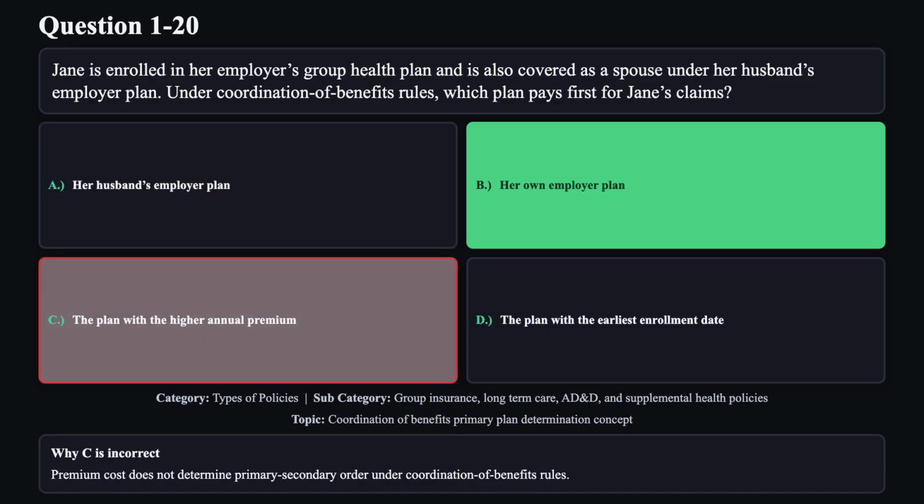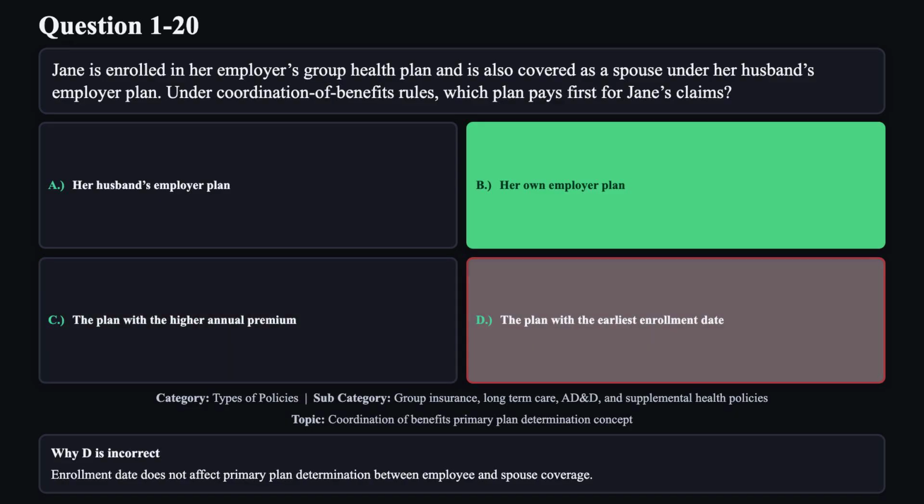Reason C is not correct. Premium cost does not determine primary-secondary order under coordination of benefits rules. Reason D is not correct. Enrollment date does not affect primary plan determination between employee and spouse coverage.